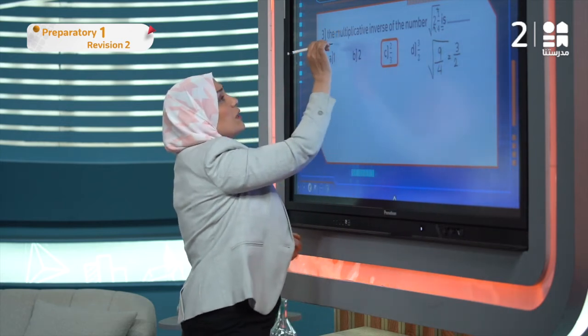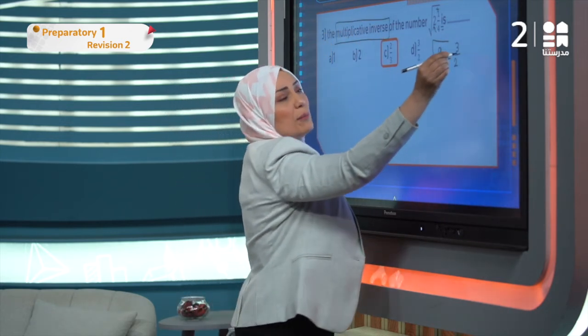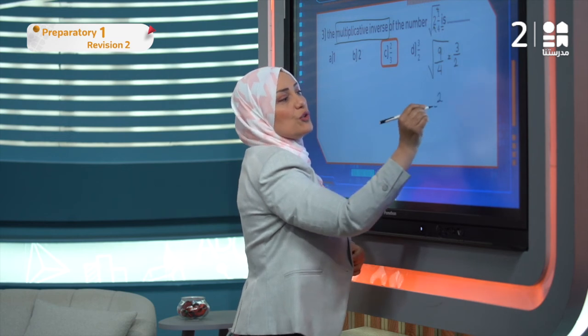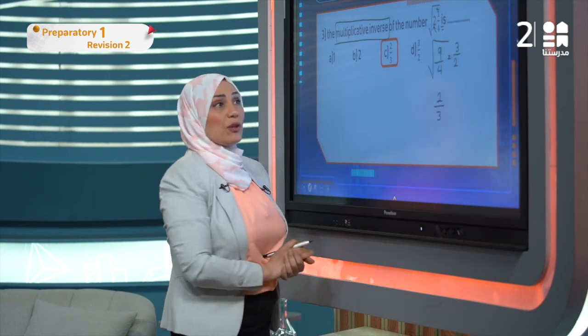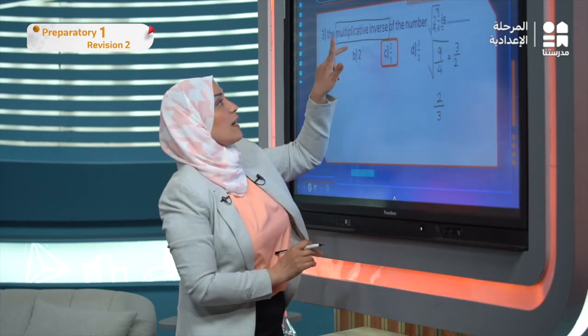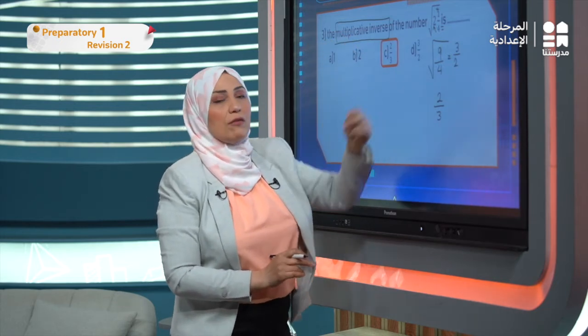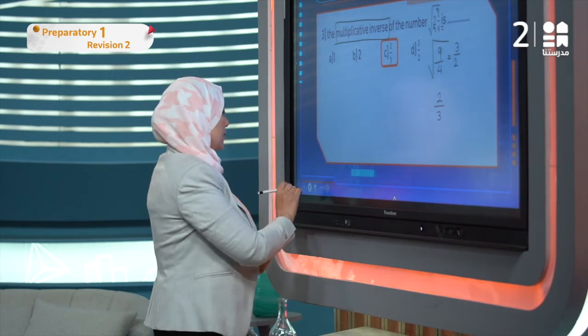Now I need to evaluate the multiplicative inverse. We need to flip this fraction so it will be 2/3. So don't forget to find the value of it first, then answer the question. I asked you about the multiplicative inverse, so just flip the rational number.